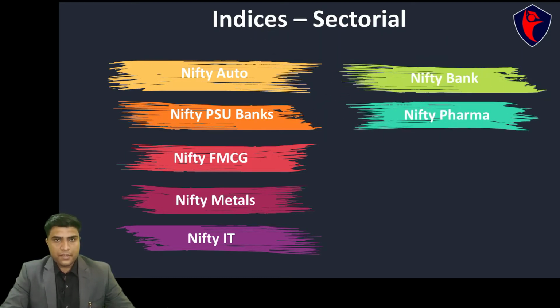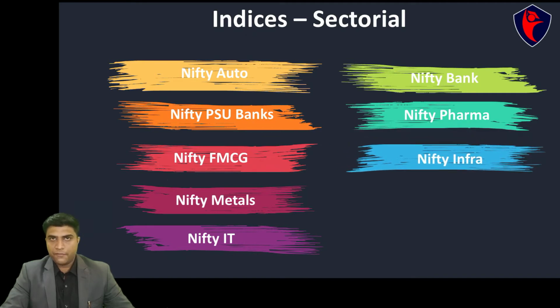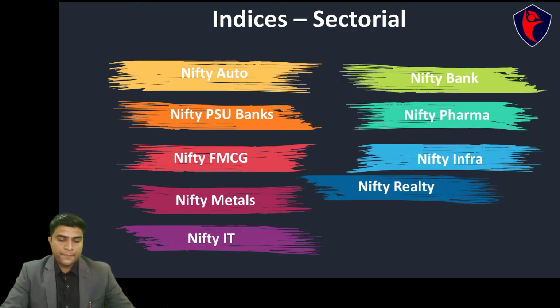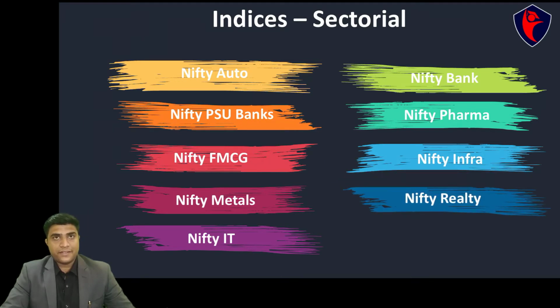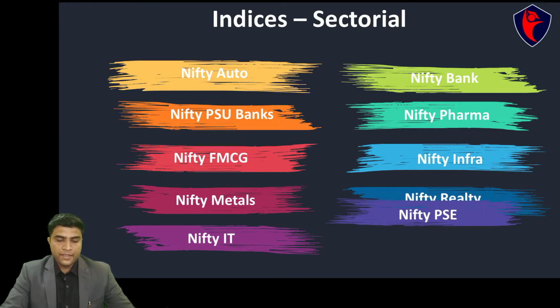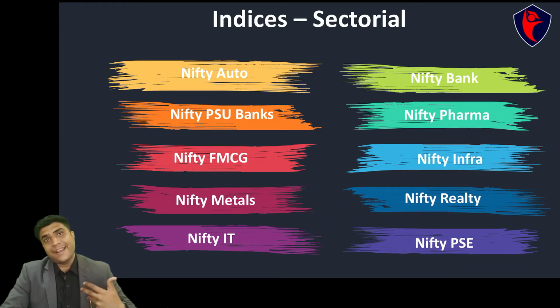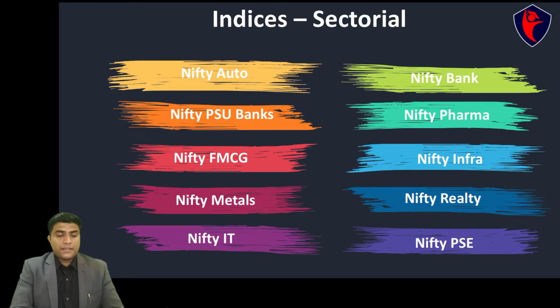Then we have Nifty Pharma, consisting of pharma companies. We have Nifty Infrastructure companies. This would have companies like Larsen and Toubro. Then we have Nifty Realty, real estate companies, so Godrej Properties Limited or Kolte Patil, all those kinds of companies. We have Nifty PSE, public sector enterprises, so REC, PFC, ONGC, all these companies will be part of this index. So now I have taken 10 names, but there are a lot of indices.